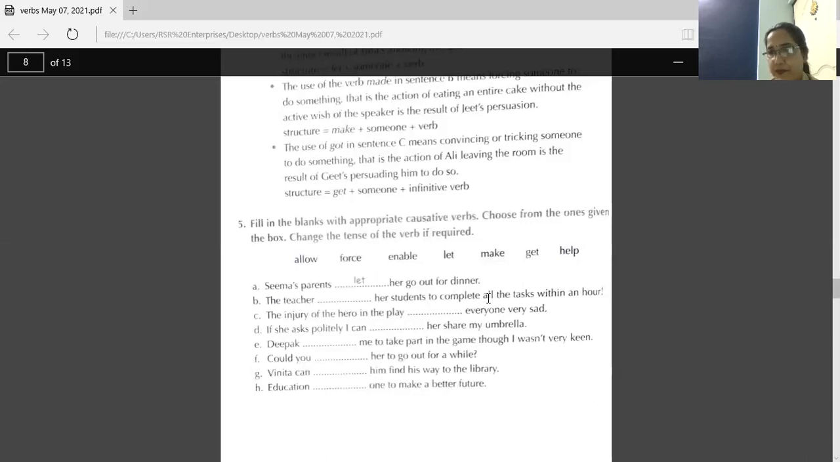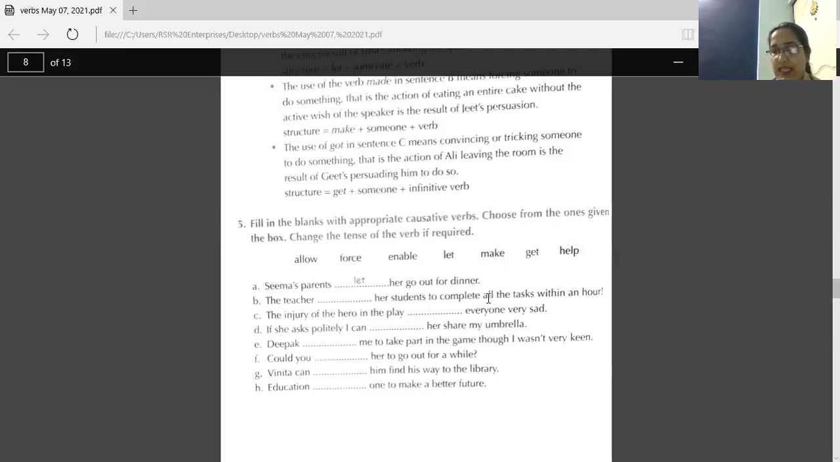Next sentence, Deepak forced me to take part in the game, though I wasn't very keen. So here you can write forced. Next, could you let her go out for a while? Or you can write, could you allow her to go out for a while? Both ways that is correct.